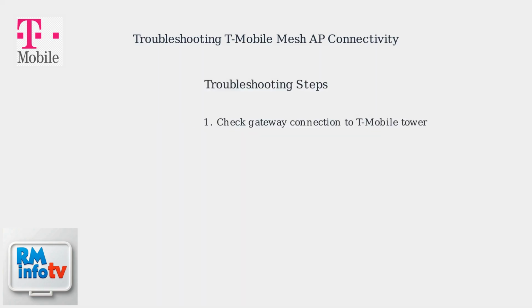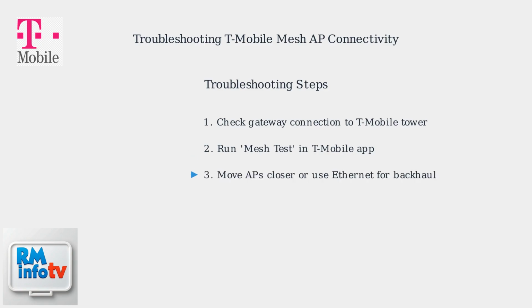To troubleshoot, start by checking your gateway's connection to the T-Mobile cell tower. Use the T-Mobile app to run a mesh test diagnostic. If wireless backhaul is weak, move access points closer to the gateway or use Ethernet if possible. For WPS problems, disable then re-enable WPS on the gateway and press the WPS buttons on both devices simultaneously.